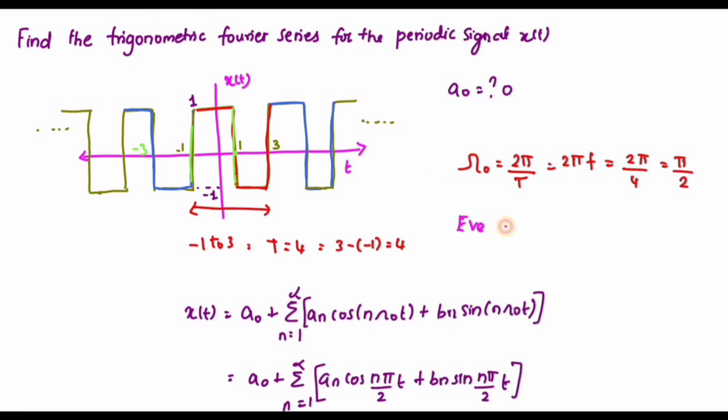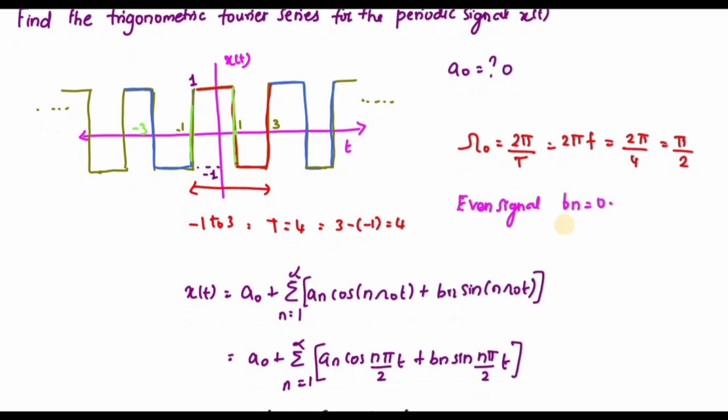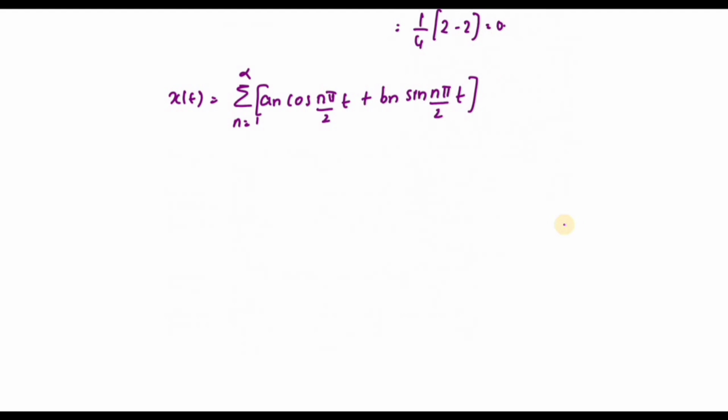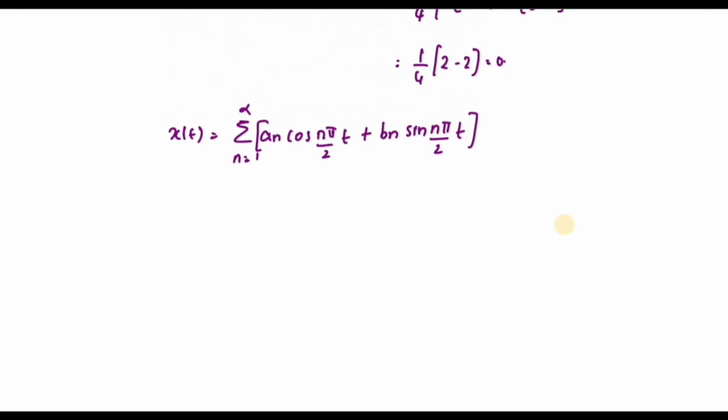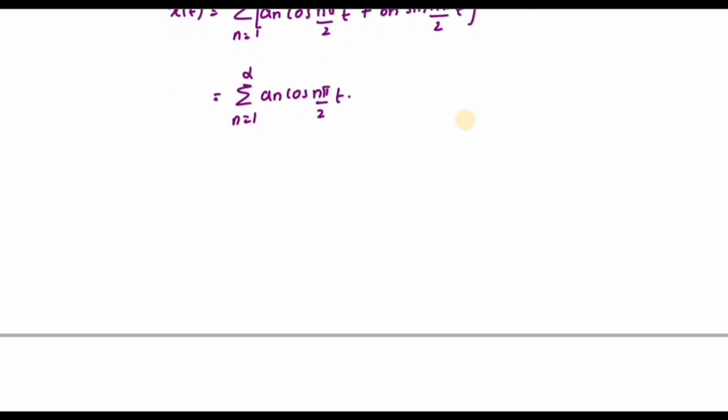Since the signal is even, the b n value must be equal to 0. So I have only the value for a n. So again I can reduce this to summation n is equal to 1 to infinity a n cos n pi by 2 t, since the b n value is 0. So how to find the value of a n?